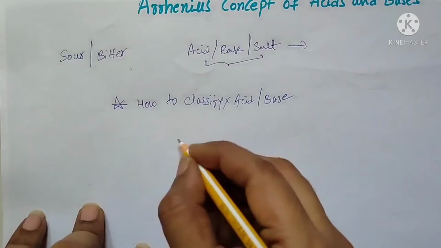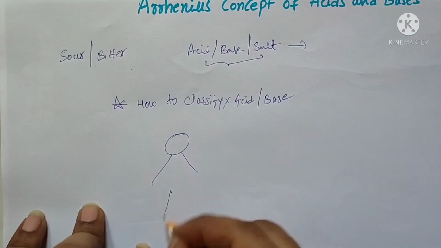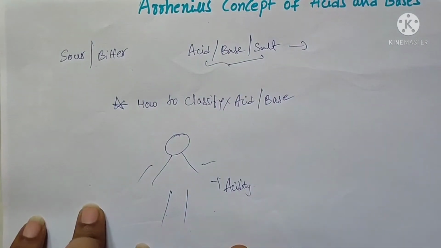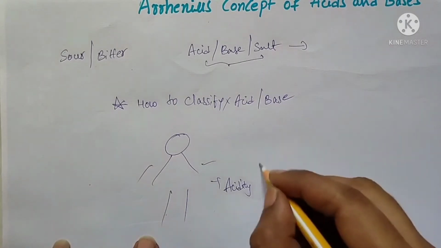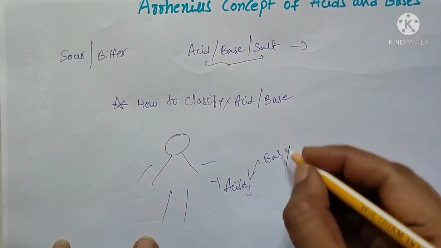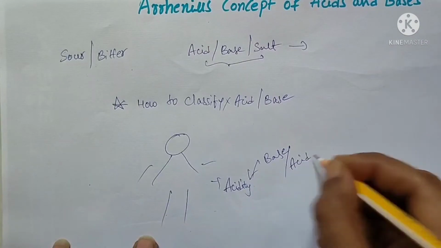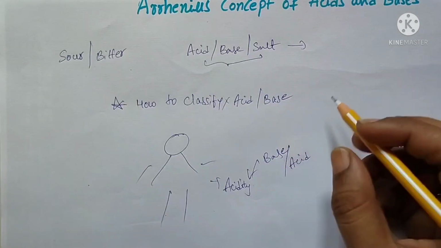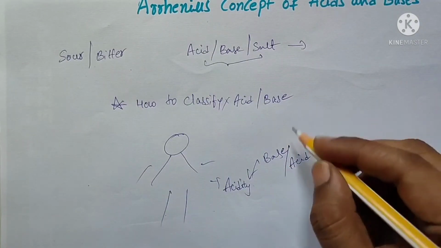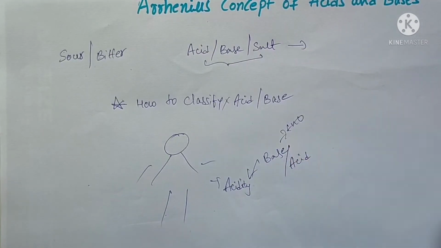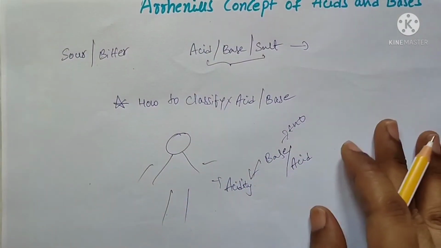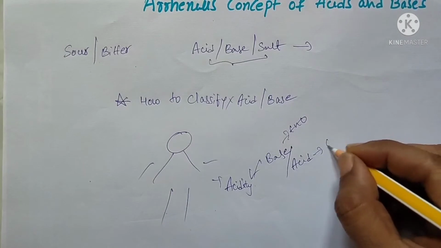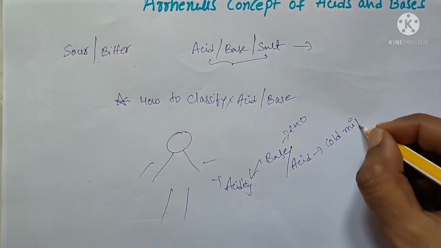See here, if one person is suffering with acidity, what would you prefer? Would you prefer any base or any acid? If you go to the hospital or to any medical shop, they prefer ENO. ENO contains base, right? What is the common remedy for the acidity you can use at home? Cold milk, right?